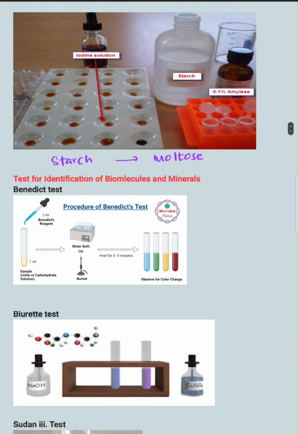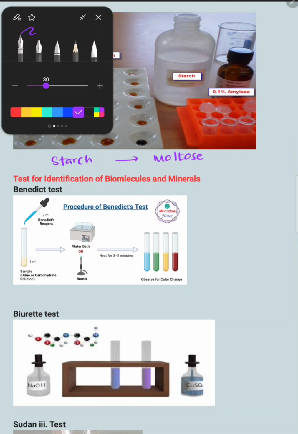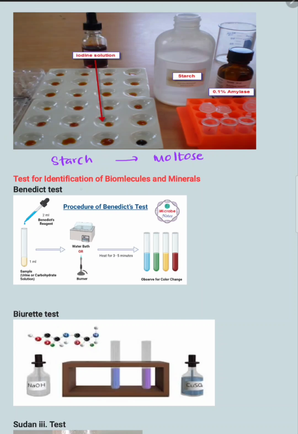Then next with that I'm going to discuss the other test also, the Benedict test. The Benedict test is used for the identification of monosaccharides, all monosaccharides as well as disaccharides except sucrose. That means maltose and lactose.